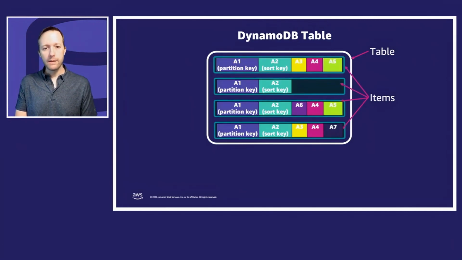And inside the items, you have attributes. That's what each one of these is. A1, A2, A3, A4, A5. Those are 5 different attributes, just sample names. In reality, A1 might be movies, and A2 might be actors. And so if I'm keeping track of which actors are in a movie, that's what those 2 attributes will be. And A3, A4, A5 is about the role and screen time or what have you.